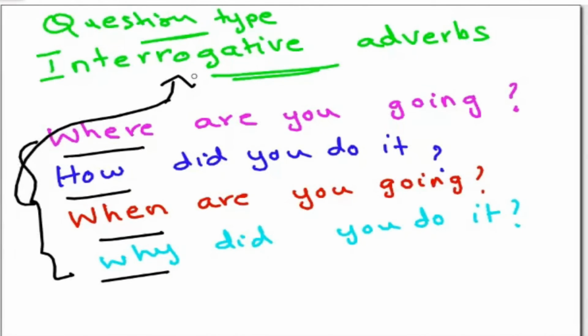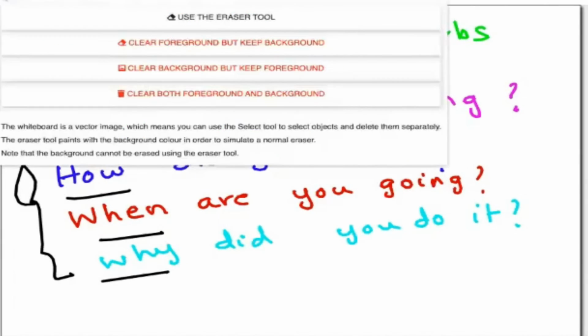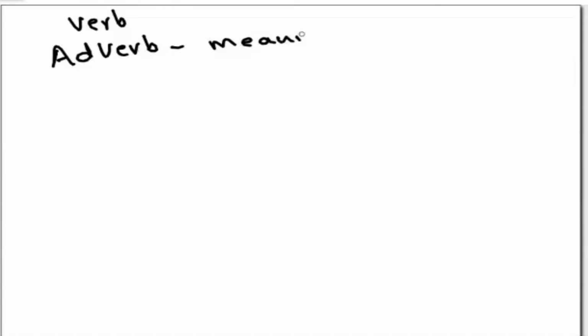There are still more, but I don't want to add too many adverbs. We will first recall what we read, and then I will show you how we place these adverbs in the sentence. We learned about verbs first: a verb is an action word. Then we learned about adverbs, which add meaning to the verb.